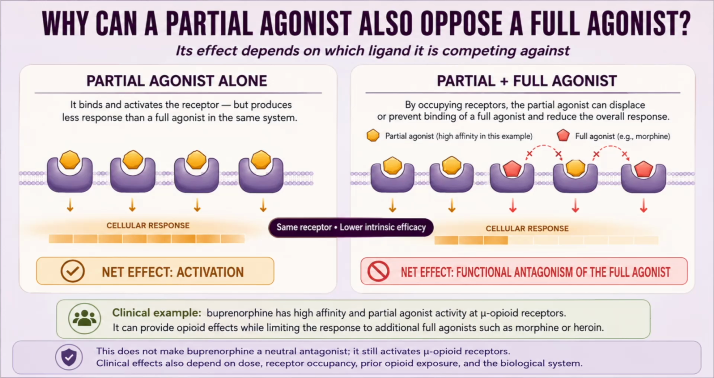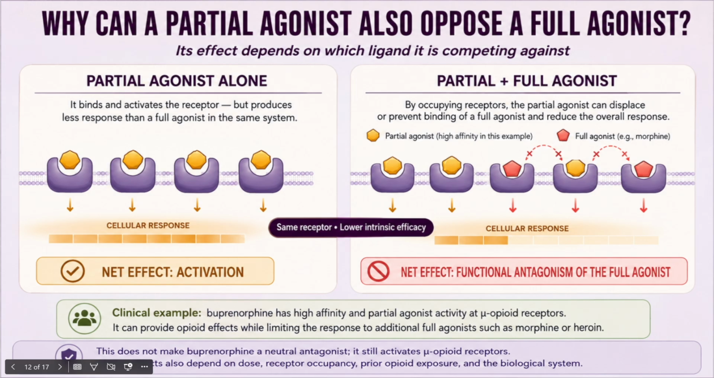But the partial agonist has not become a neutral antagonist. It continues to activate the receptor. Buprenorphine provides an important clinical example. It has high affinity and partial agonist activity at μ-opioid receptors. When administered alone, it produces opioid effects.